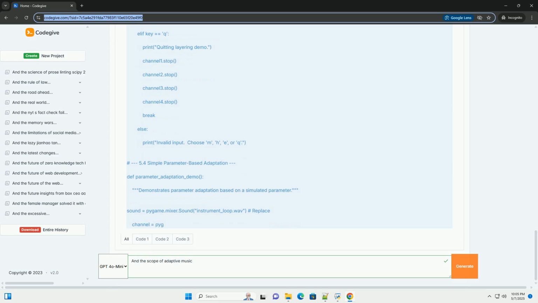By carefully considering the techniques, implementation strategies, and challenges outlined in this tutorial, you can create dynamic musical systems that respond to the environment, user actions, or other real-time data. Experiment with the code examples provided and explore more advanced techniques to unlock the full potential of adaptive music. The possibilities are truly limitless. Remember to create your own audio files and replace the placeholders in the example code. Good luck.